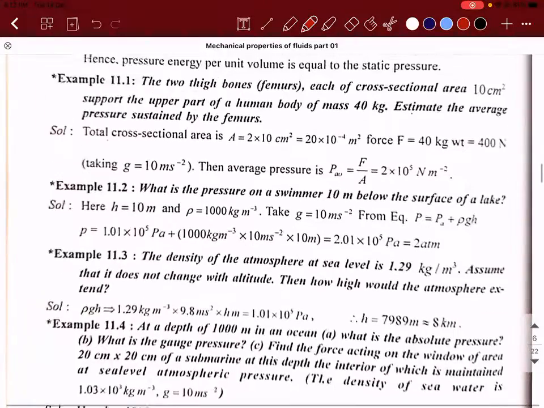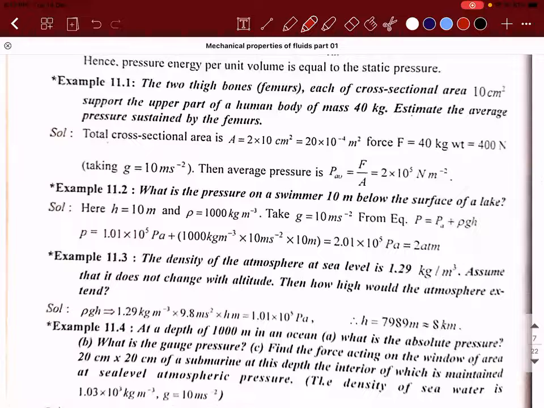Let's see how the questions will be asked. First, the two thigh bones, each of cross-sectional area 10 centimeters square, support the upper part of a human body of mass 40 kilogram. Estimate the average pressure sustained by the thigh bones. So what is it? How do you calculate the pressure? How do you calculate the average pressure?